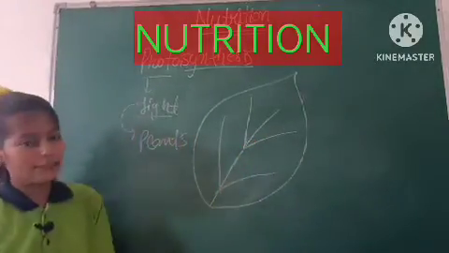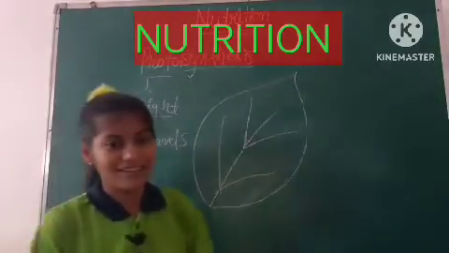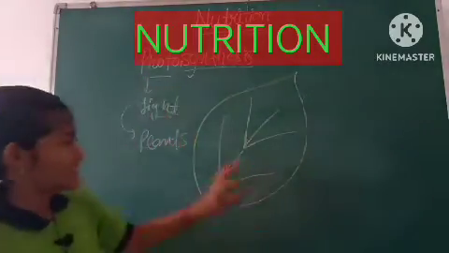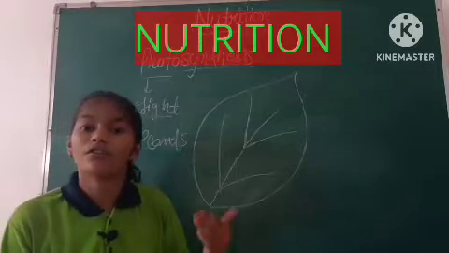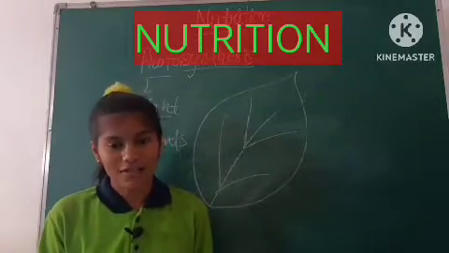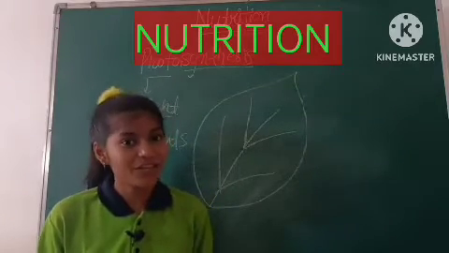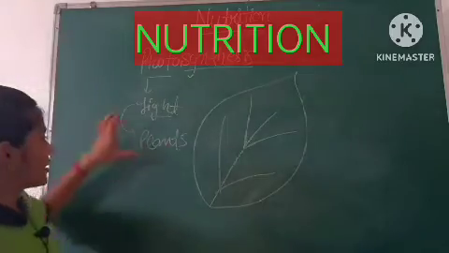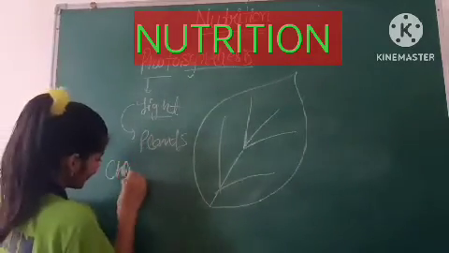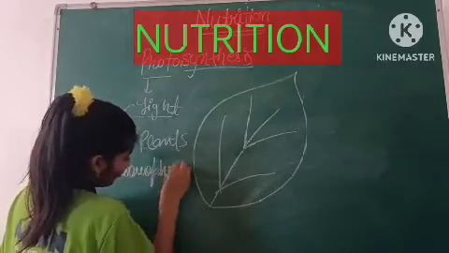So this is the leaf. We have veins over here, the midrib and all that, which we studied in lower grades. In this leaf we have the process of photosynthesis. It is the site of photosynthesis, and the site is the chloroplast because it has chlorophyll. In the presence of light and chlorophyll, plants prepare their own food.